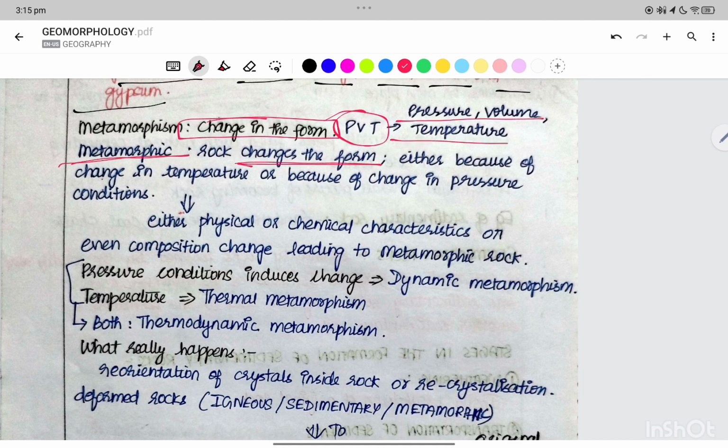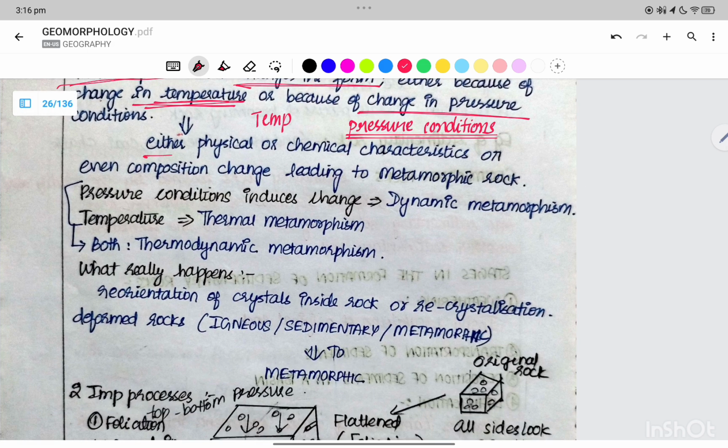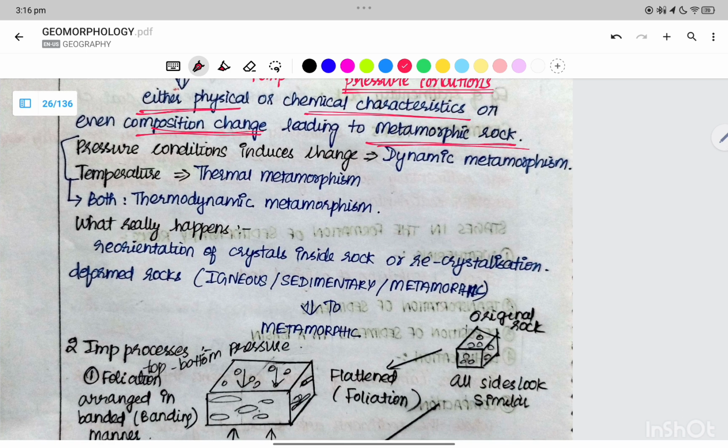Metamorphic rocks change form either because of a change in temperature or because of a change in pressure conditions. Either the physical or the chemical characteristics, or even the composition, change, leading to the metamorphic rock. When pressure induces the change, it is dynamic metamorphism. When temperature does, it is thermal metamorphism. When both pressure and temperature are inducing the changes, it is called thermodynamic metamorphism.